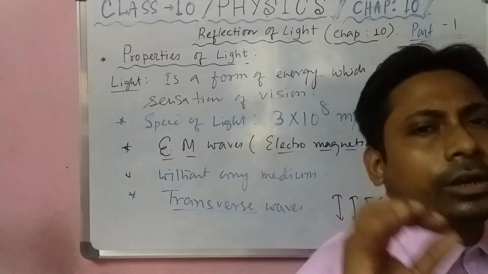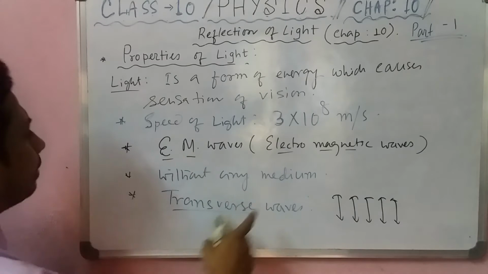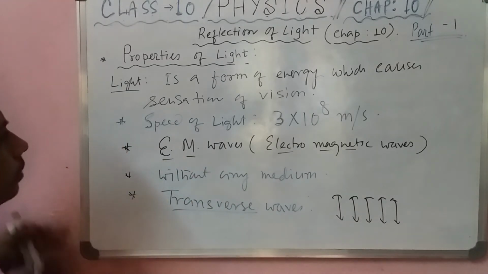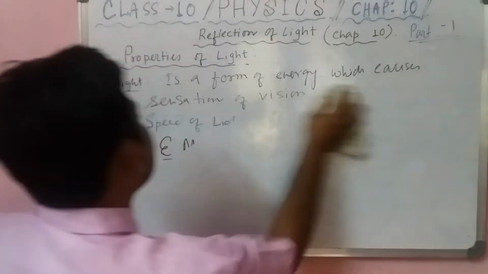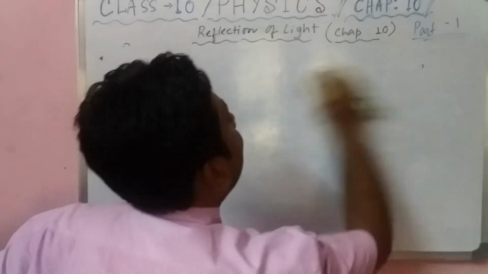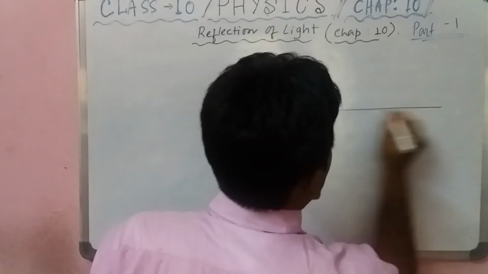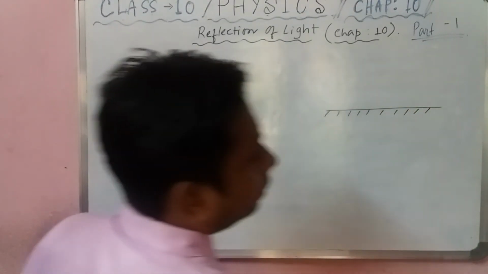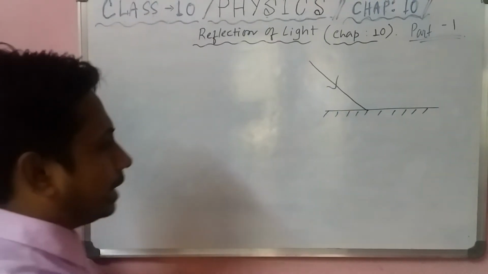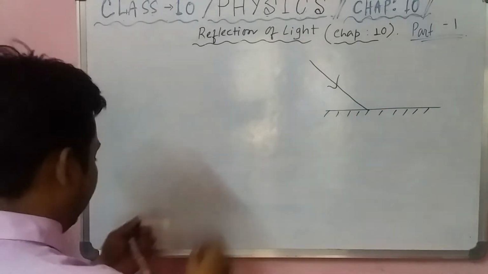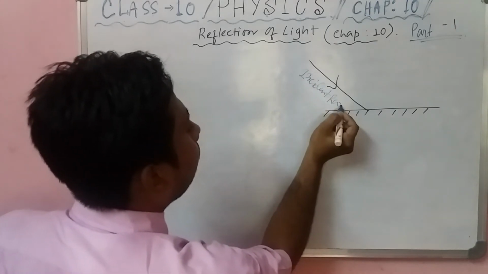Now I will discuss what is called reflection of light. The light comes back to the same medium after bouncing back from any surface. So what is called reflection, students? Bounce back of light when it is incident on a surface. Like this is a plane mirror, and whenever light falls on it, the light which falls on the mirror is called incident ray. Say with me, incident ray.